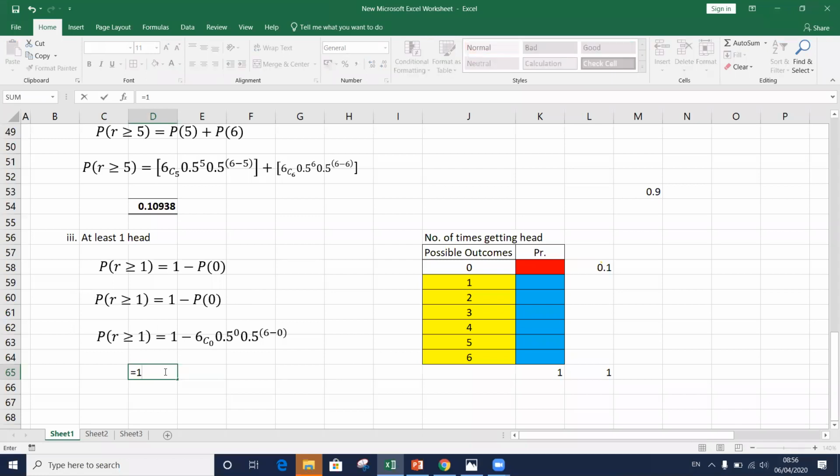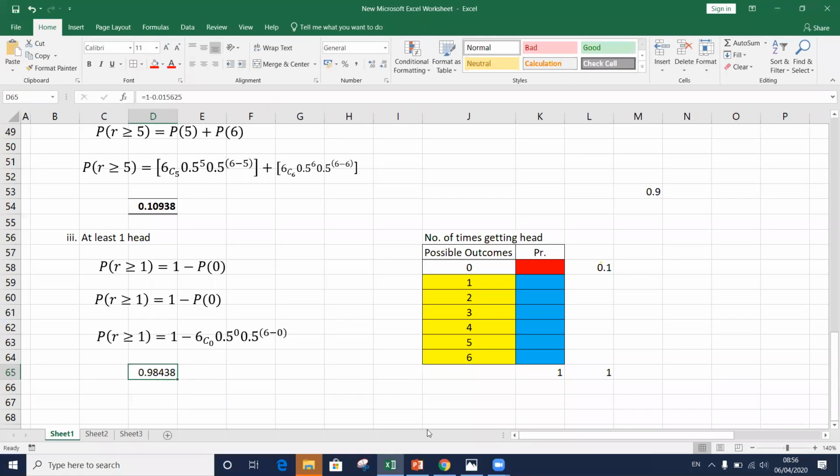It should be equal to 1 minus what? 1 minus 6C0 into 0.5 to the power 0 into 0.5 to the power 6, which is 0.015625.